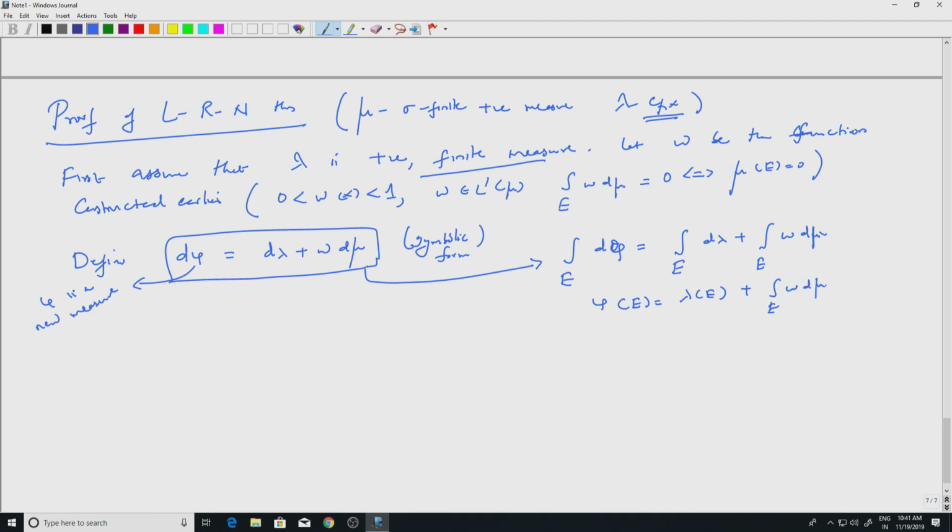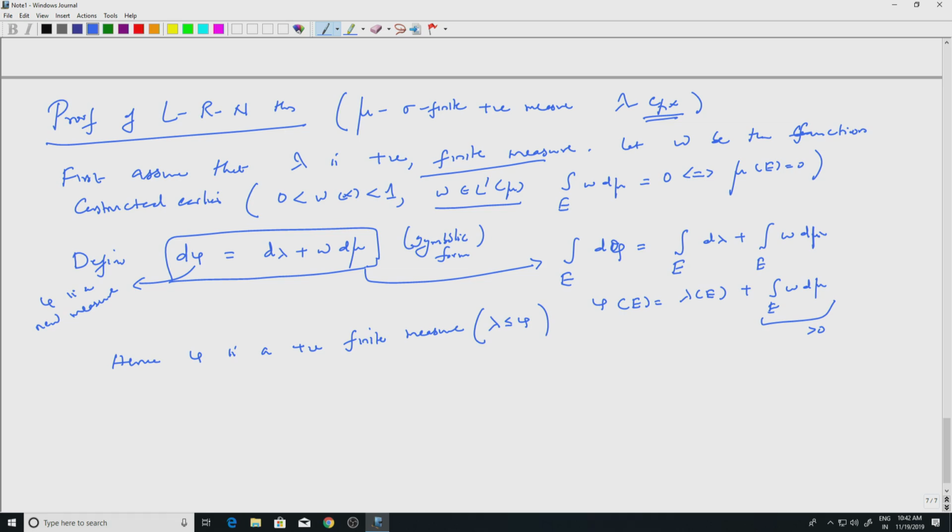We know that this also defines a measure. w is in L1, so that is also a finite measure. Hence I am adding two finite measures, so phi is a positive finite measure. But phi dominates lambda, because this is positive, and so when I am adding positive things to lambda, lambda is actually less than or equal to phi. At any set, this is going to be true.